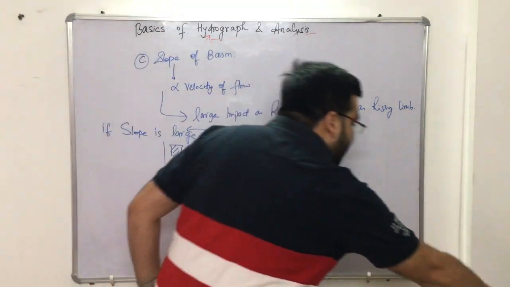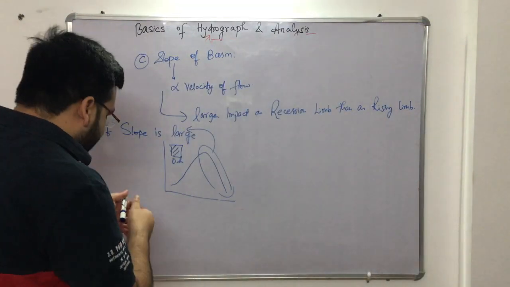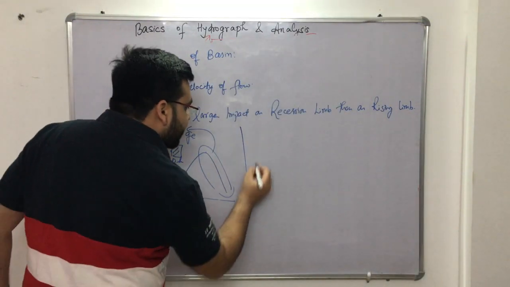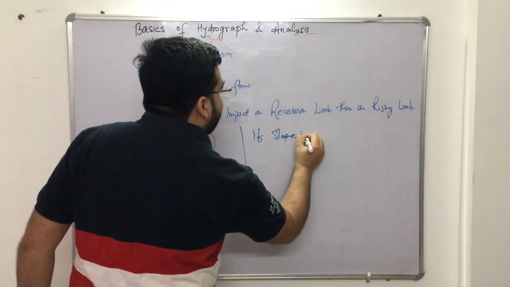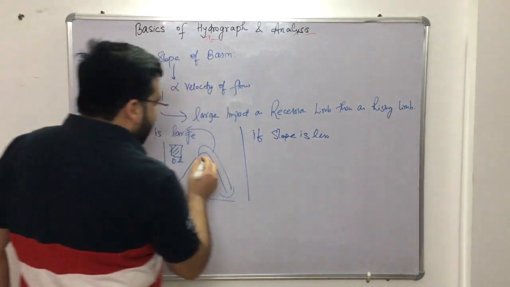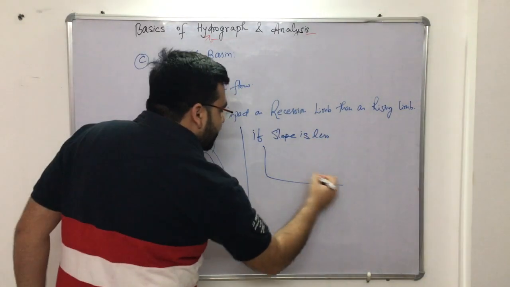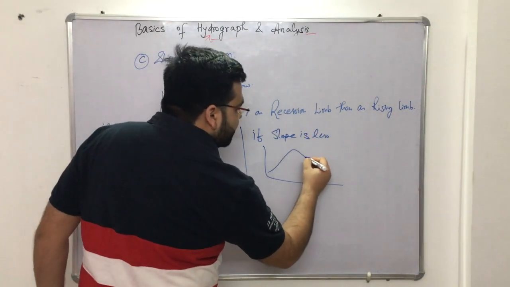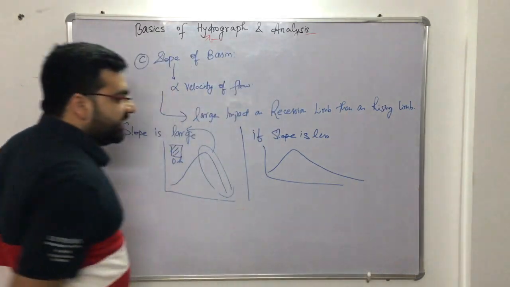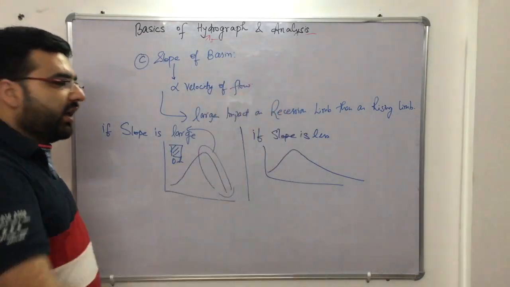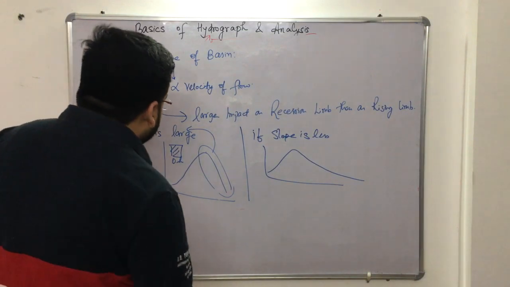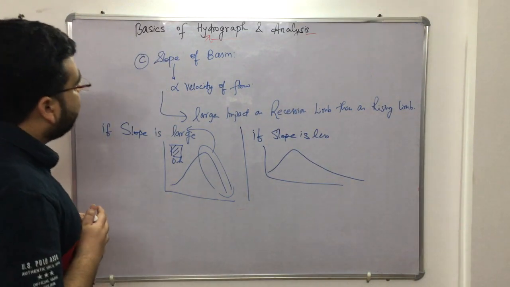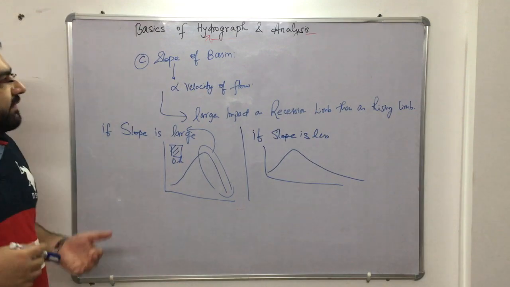On the other hand, if the slope of the basin is less, then this recession limb will be larger. So it will be like this. The discharge will be large, like this, and slowly it will dissipate. Clear? Okay. Now, this is the third factor on which the hydrograph depends.